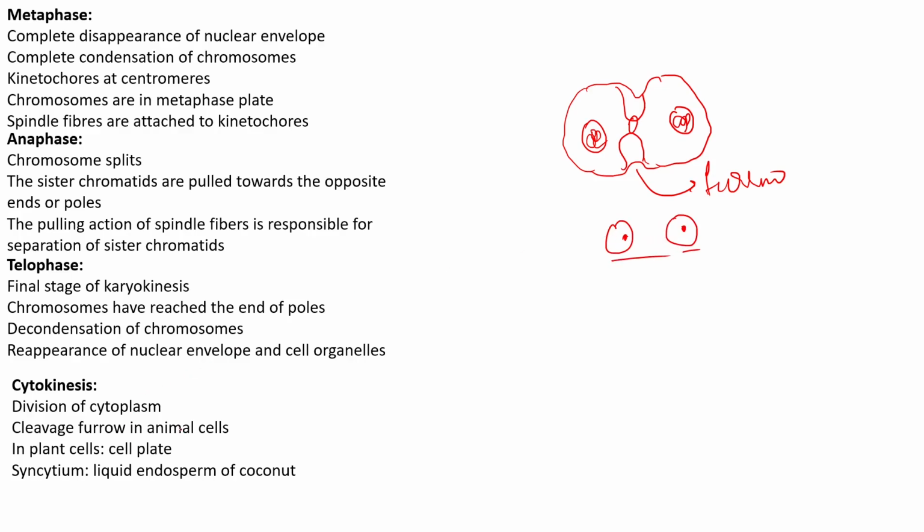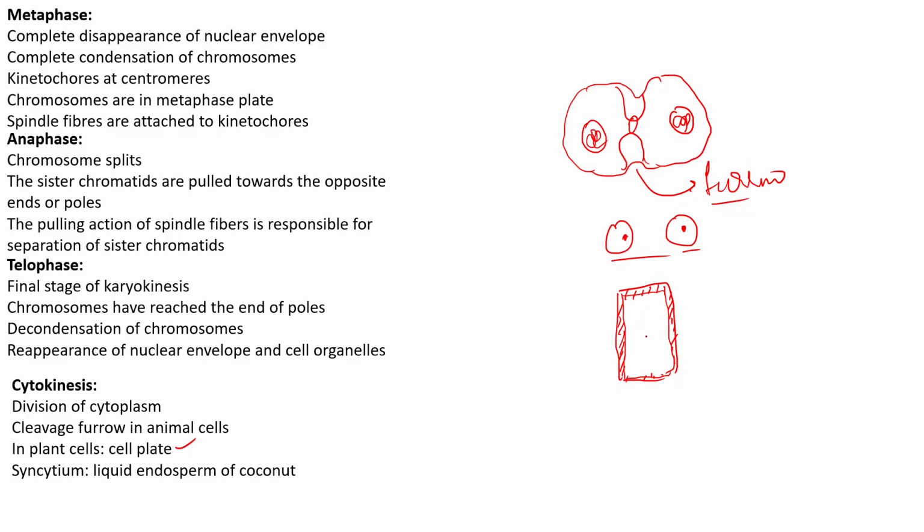But in the case of plant cells, we mentioned the cell plate. It is mainly because plant cells are quite rigid in nature because of one important reason, the presence of the cell wall. The cell wall is a rigid structure. As a result, there is no contraction of the plasma membrane, and that results in no formation of a cleavage furrow.